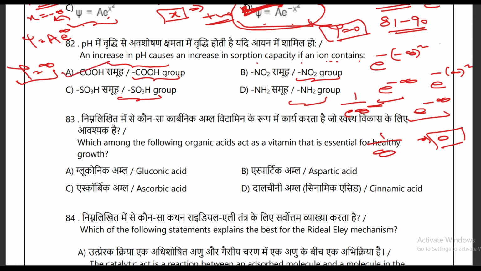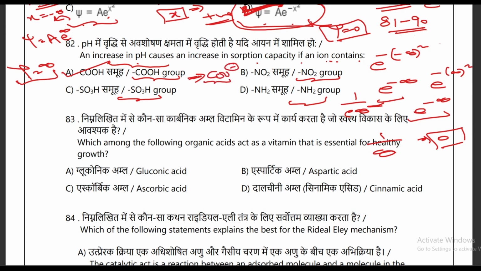Sorption capacity will increase with an increase in pH only in the case of a carboxylic acid group, that is the COOH group. The main reason is that at a higher pH value, the COOH group will lose a proton easily and become negatively charged, COO negative.